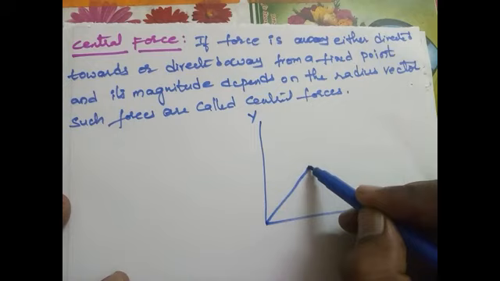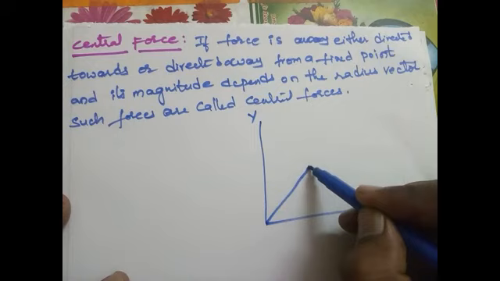According to the laws of vectors, a force is conservative only when it is irrotational. That means del cross F is equal to 0. The curl of an irrotational vector is 0. Now let us see here: central force, how can we represent a central force?